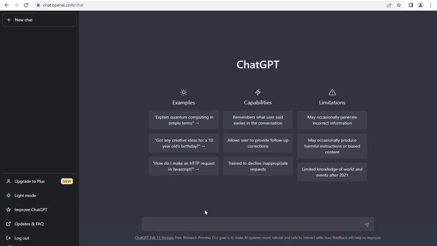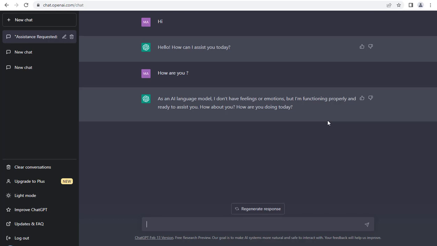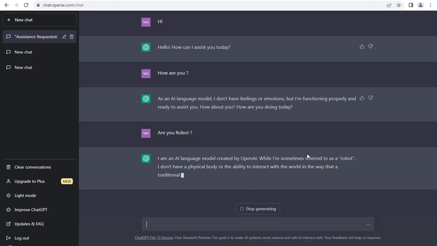Let's start with hi. It can understand human feelings. Of course, it doesn't have any sensor or any kinds of hardware to understand or calculate human behavior. It's a language model created by OpenAI. Okay, let's ask and see what it can do for us.